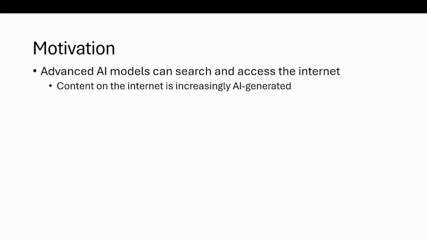When we examine the modern AI industry, we notice a couple things. Modern advanced AI models can now search and access the internet. This is coming at a time where the content on the internet is becoming increasingly AI generated in the form of articles, videos, and images.